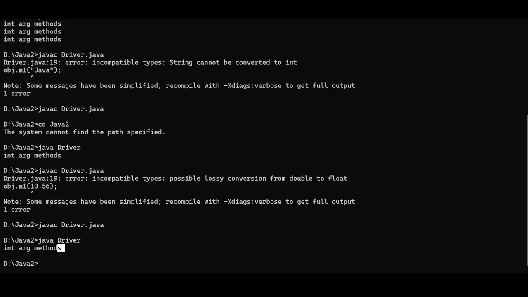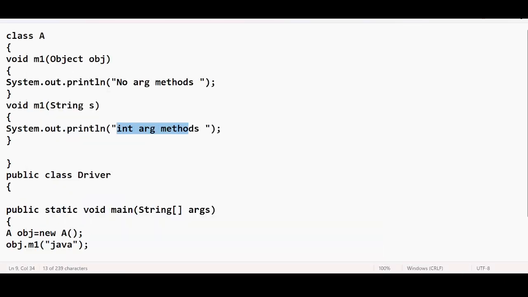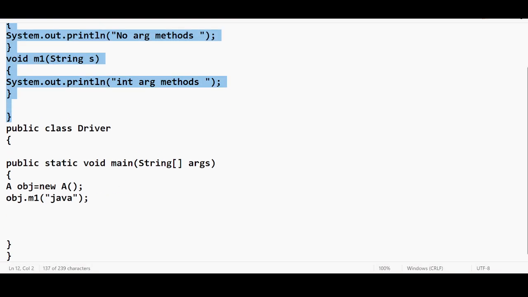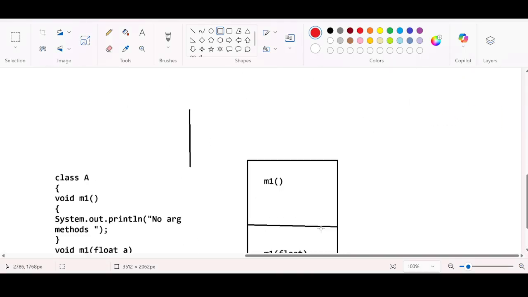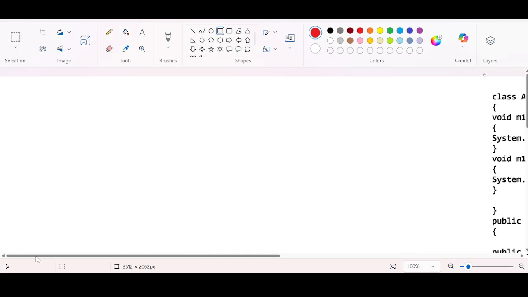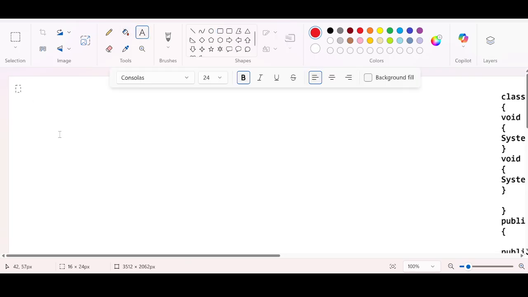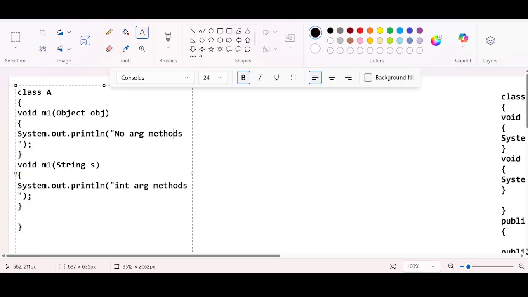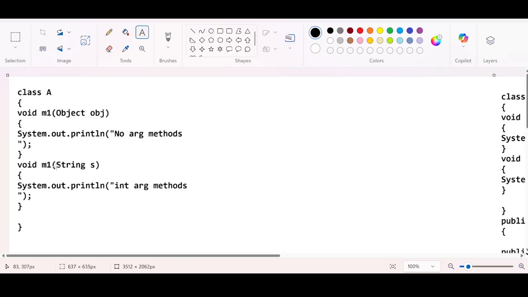The string argument method is getting executed. What is actually happening behind the scenes? Let me design the low level diagram. There is a string argument and there is an object argument.